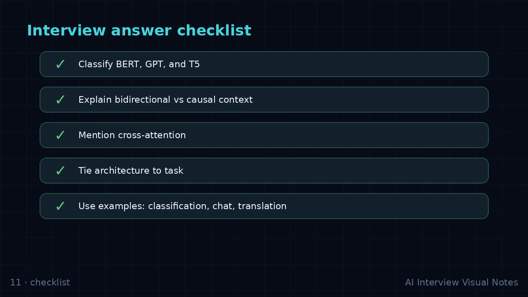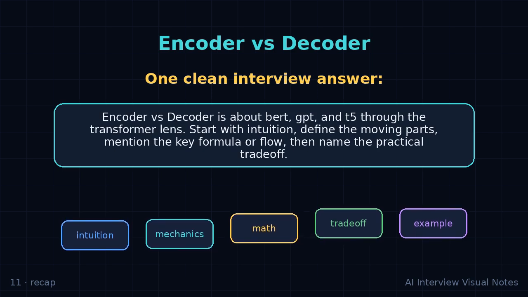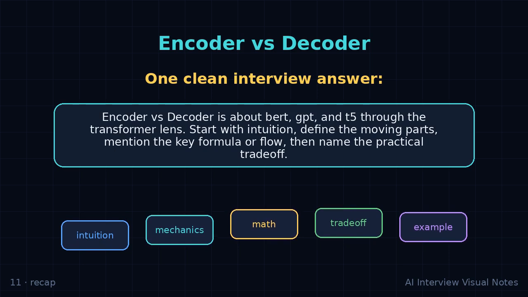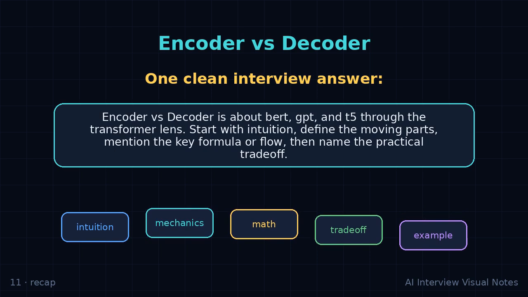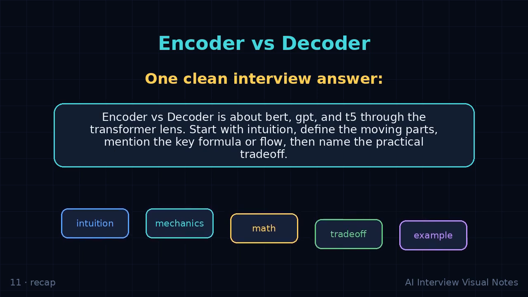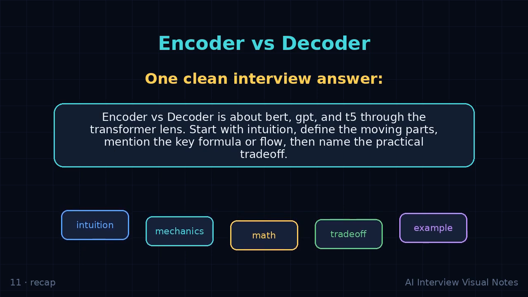One more interview rehearsal. Explain it as if teaching a teammate. Define the input, describe the transformation, name the output, and close with why the design choice matters in real systems. This habit turns a memorized answer into a practical engineering answer.